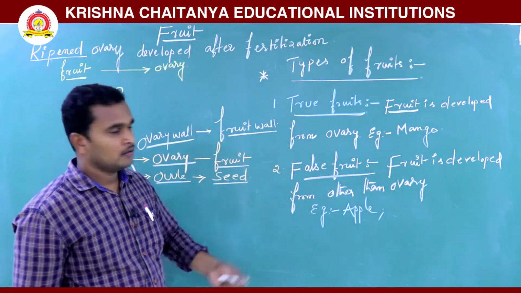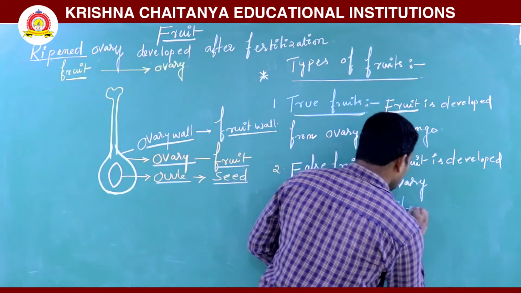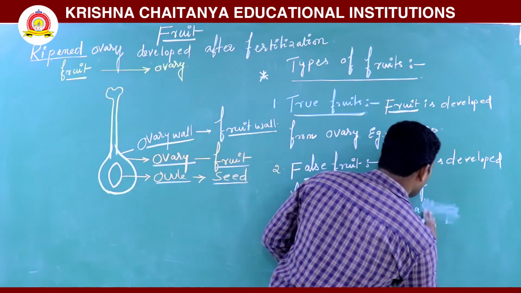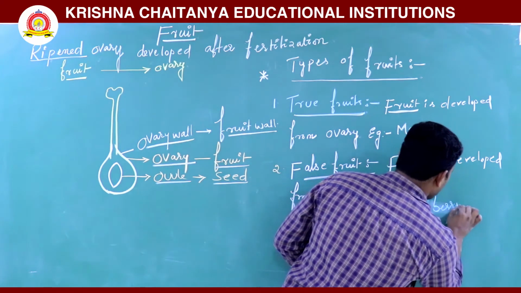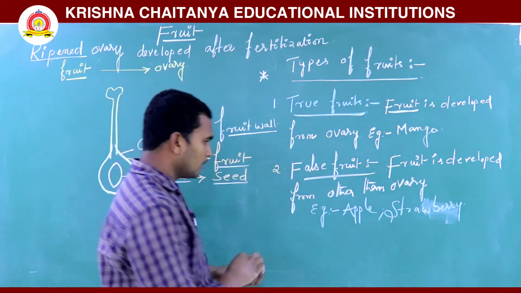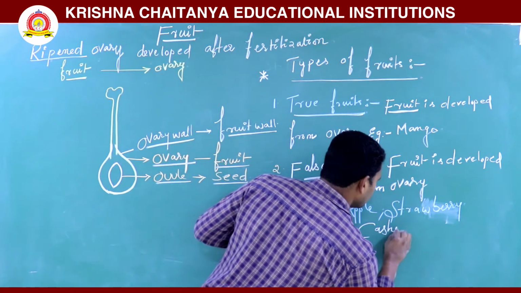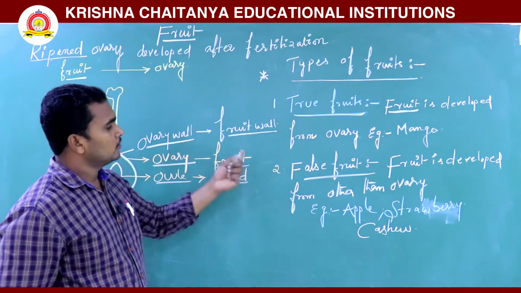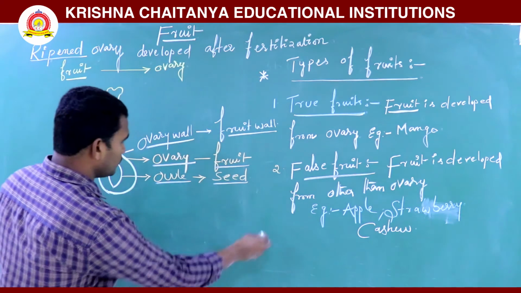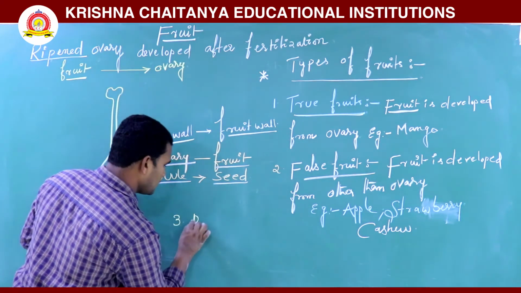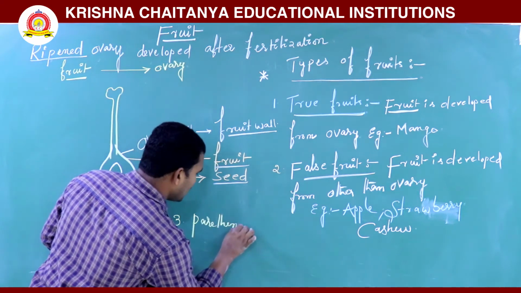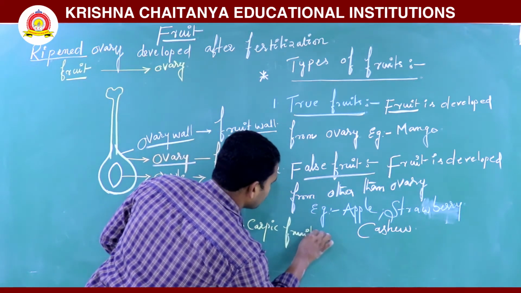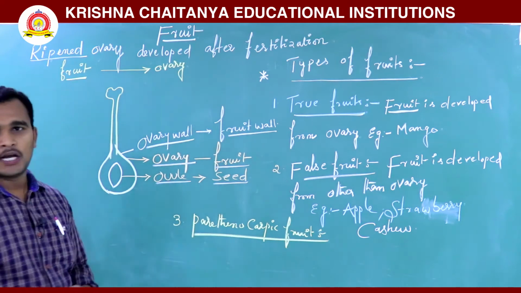Next, strawberry and also cashew. These are all examples of false fruit. Next one is the parthenocarpic fruit.